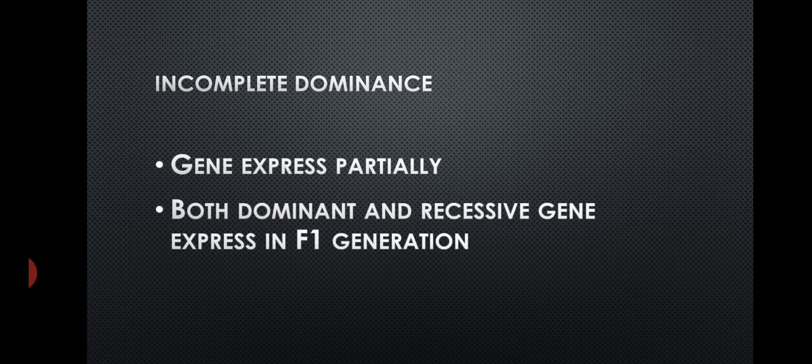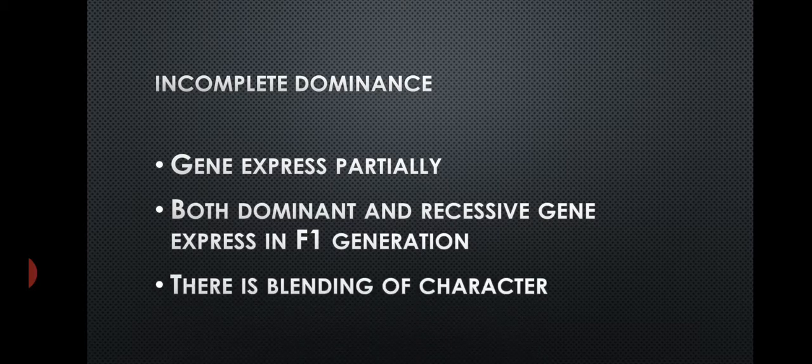As per Mendel, only the dominant gene expresses in the F1 generation, and the small r, the recessive gene, is suppressed. But in incomplete dominance, both genes express partially, and there is a blending or mixing of character. The example is Mirabilis jalapa.